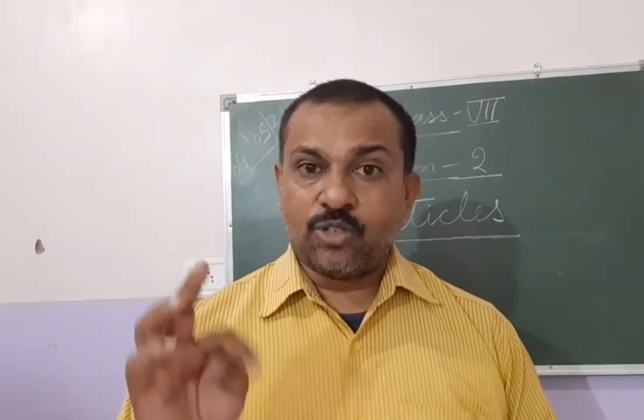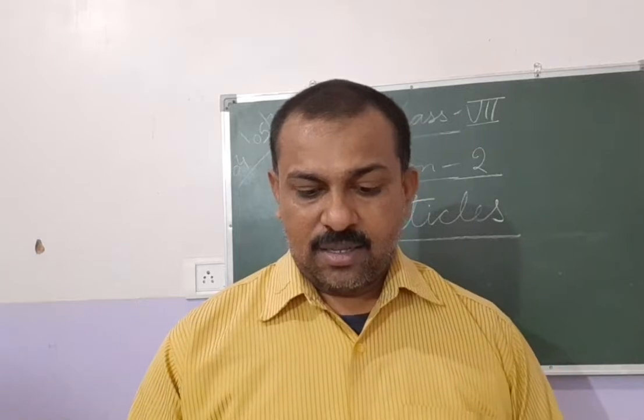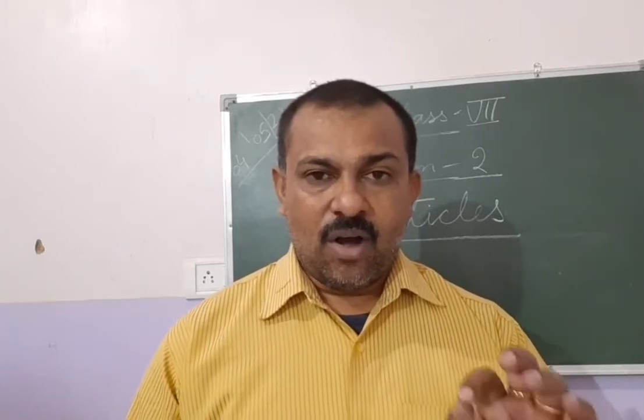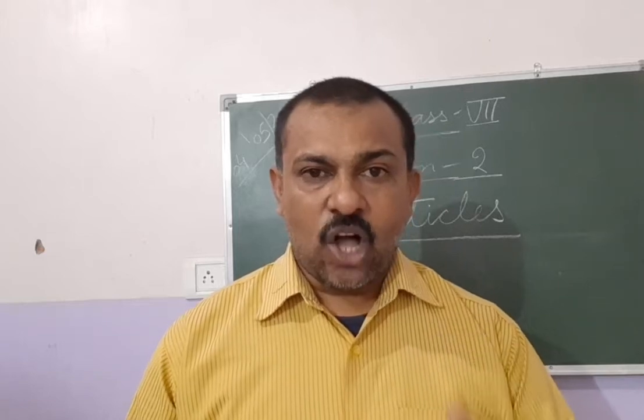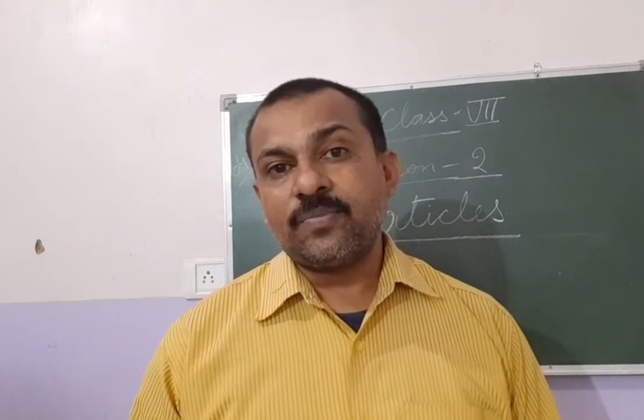Boy is a common noun, singular number, and countable, one boy. A boy, a girl, a fan, an anchor, an island. All these nouns are common nouns, singular in number, and countable. They can be counted. Uncountable nouns cannot be used.